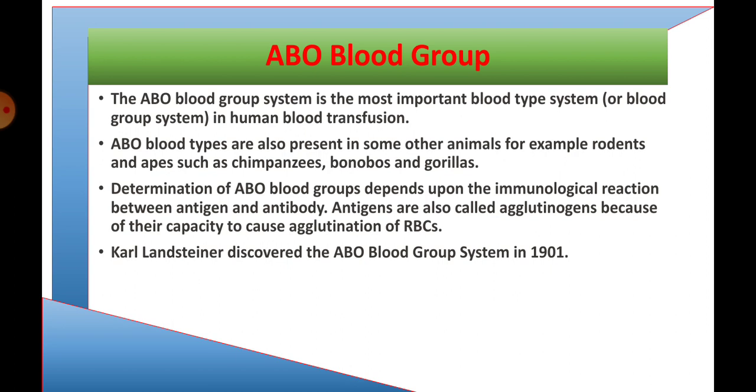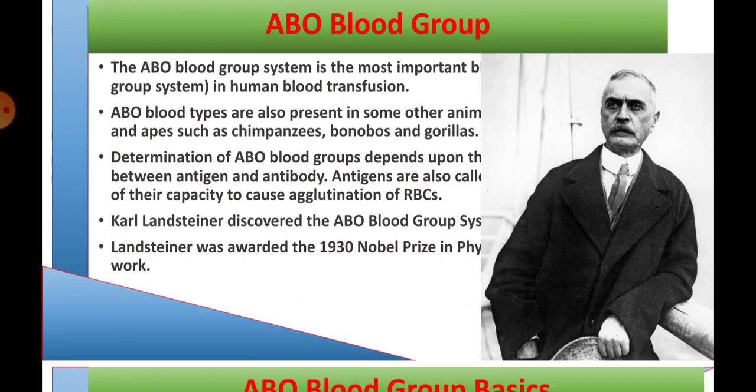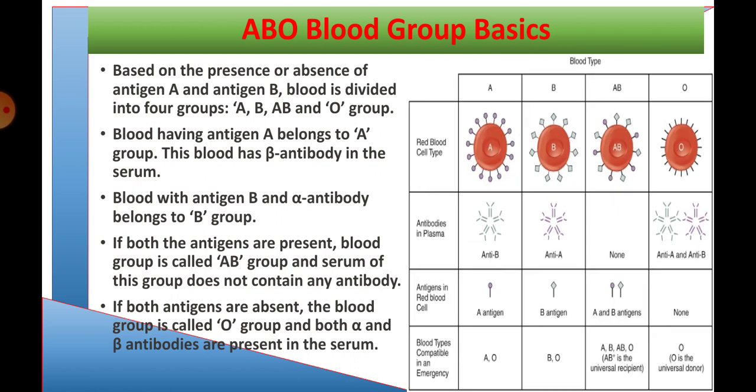Carl Landsteiner discovered the ABO blood group system in 1901. Landsteiner was awarded the 1930 Nobel Prize in Physiology or Medicine for his work. This is Carl Landsteiner. In the ABO blood group system, blood is divided into 4 groups: A, B, AB and O, based on the presence or absence of 2 antigens named antigen A and antigen B.